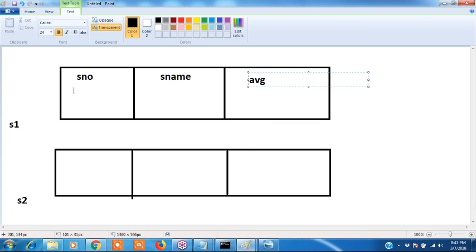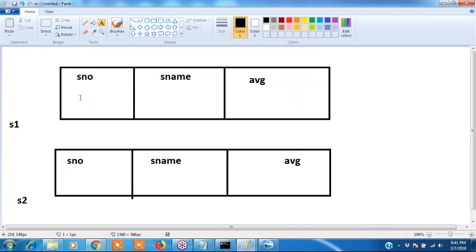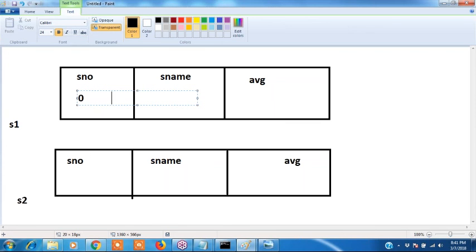How many bytes will be allocated for S number? 2 bytes, S name 20 bytes, average 4 bytes. Same here also. What is the S number value in the global variable? 0. Why? Because global variable initial values are zeros. S name is null, which means nothing will be displayed, and average is 0.0.